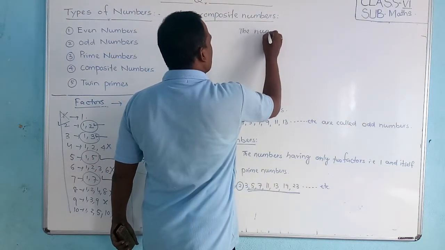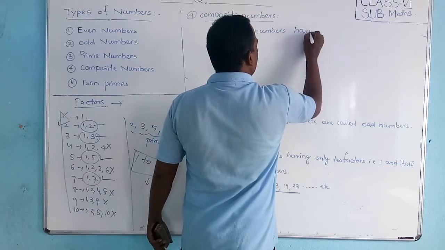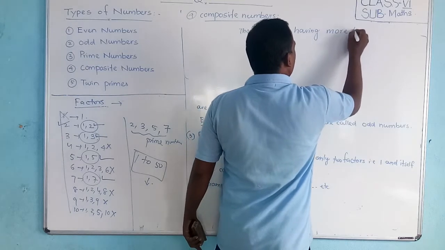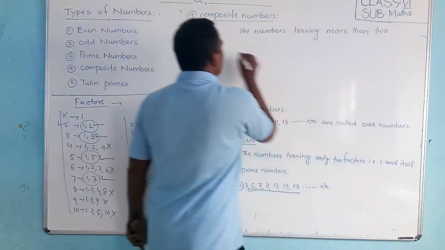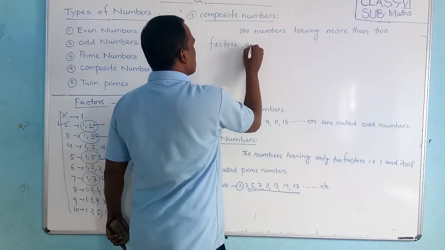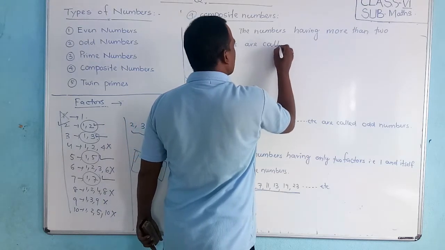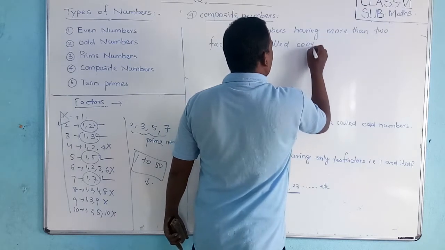The definition, right? The numbers having more than 2 factors are called composite numbers.